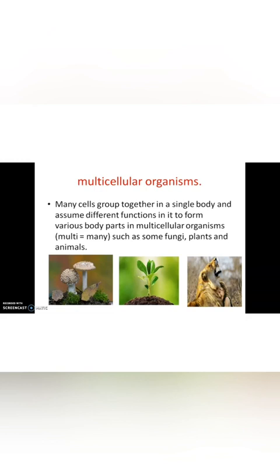Whereas multicellular organisms possess more than one cell in their body, and division of labor or division of duties is carried out by different tissues, organs or organ systems. The kingdom fungi, kingdom plantae, and kingdom animalia, all the members come under the category of multicellular organisms.